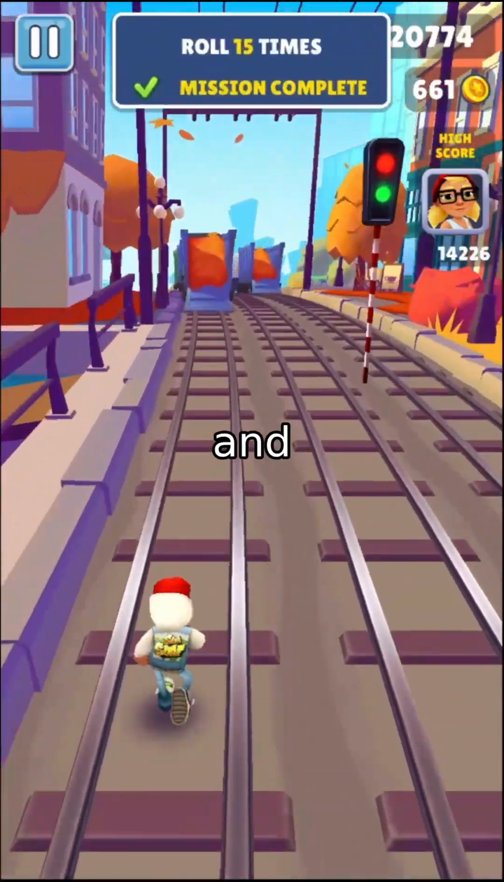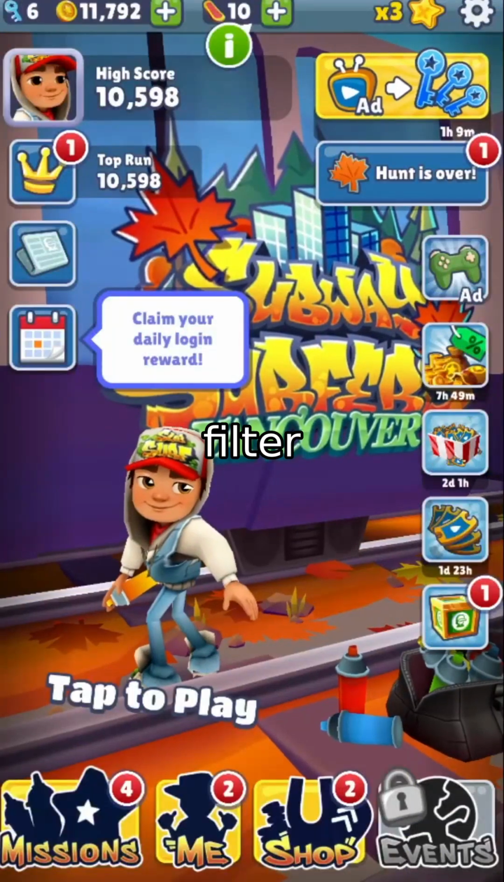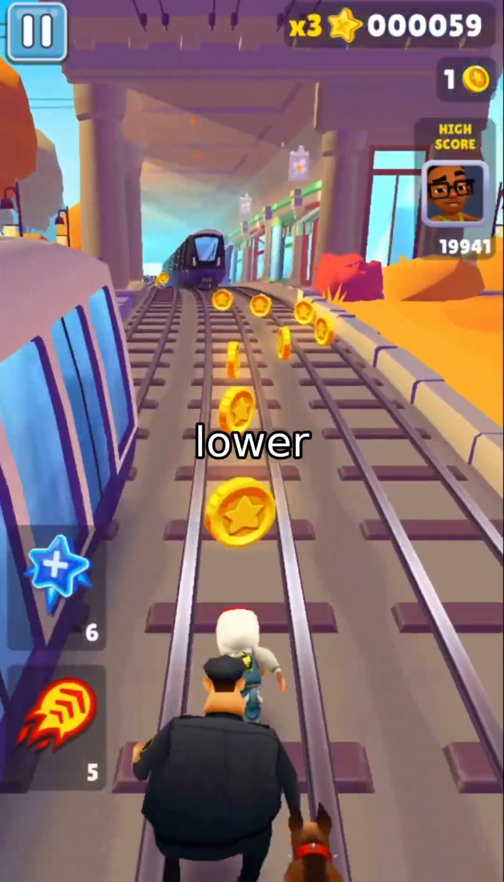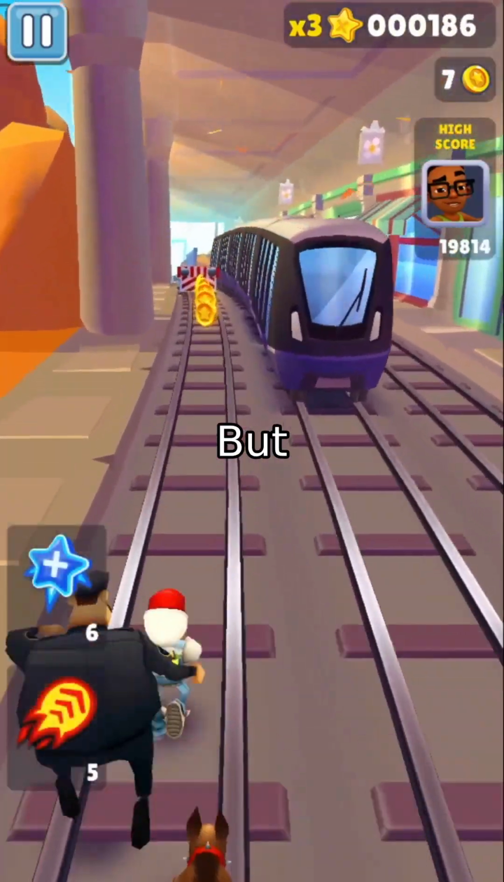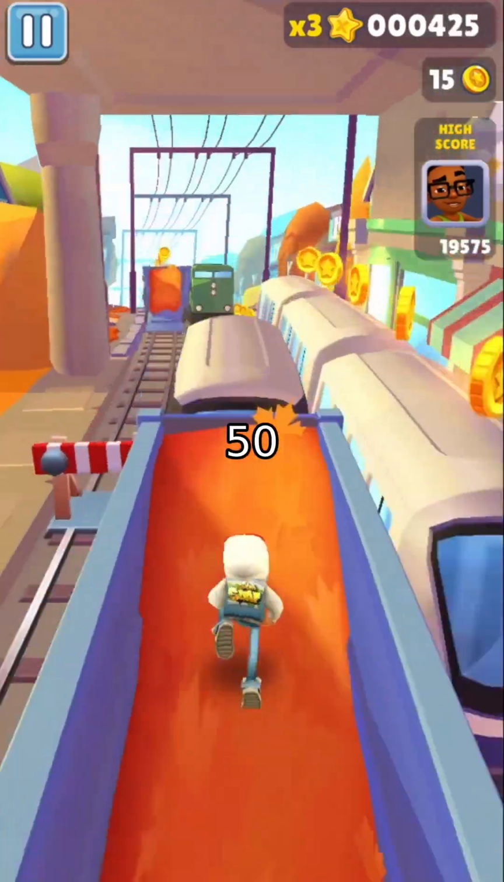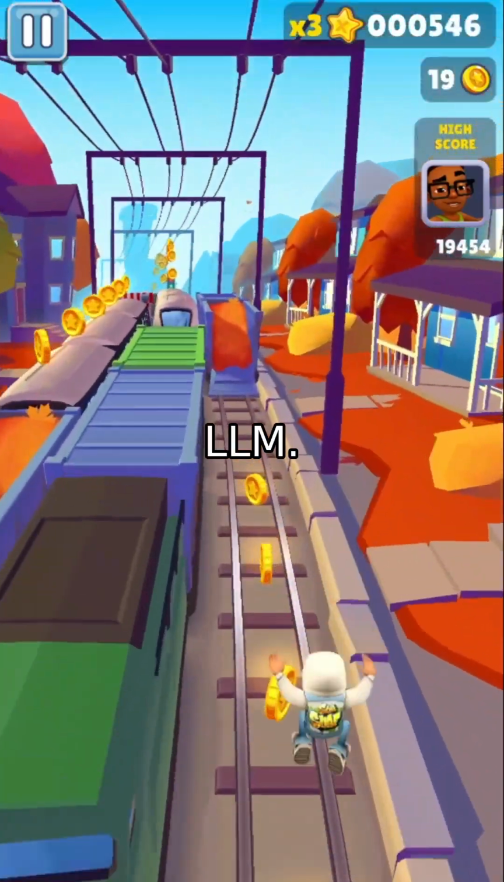You might assume that compression and subtask decomposition would naturally filter out false evidence. And in some configurations, it does. WebThinker showed lower adoption at cold start and mid-research. But that advantage reversed during pre-synthesis, and overall FCAR still ranged from 50 to 76%, depending on the LLM.